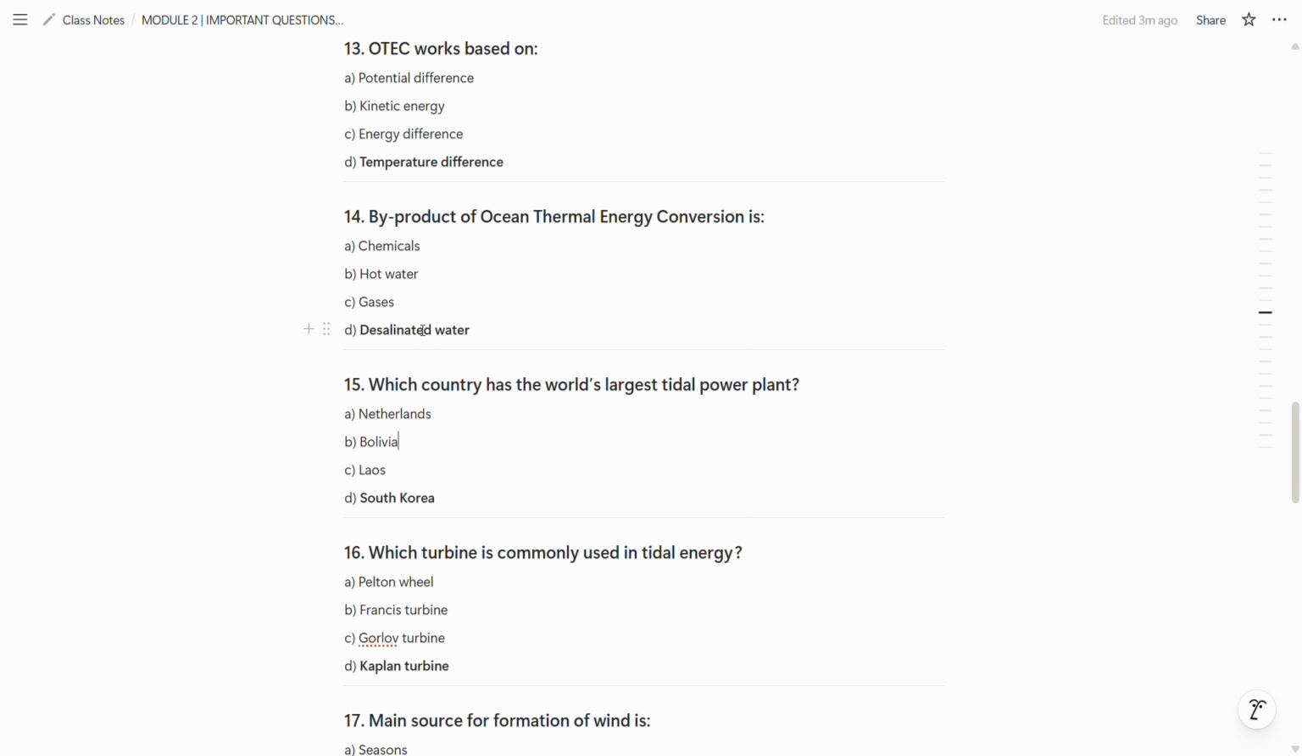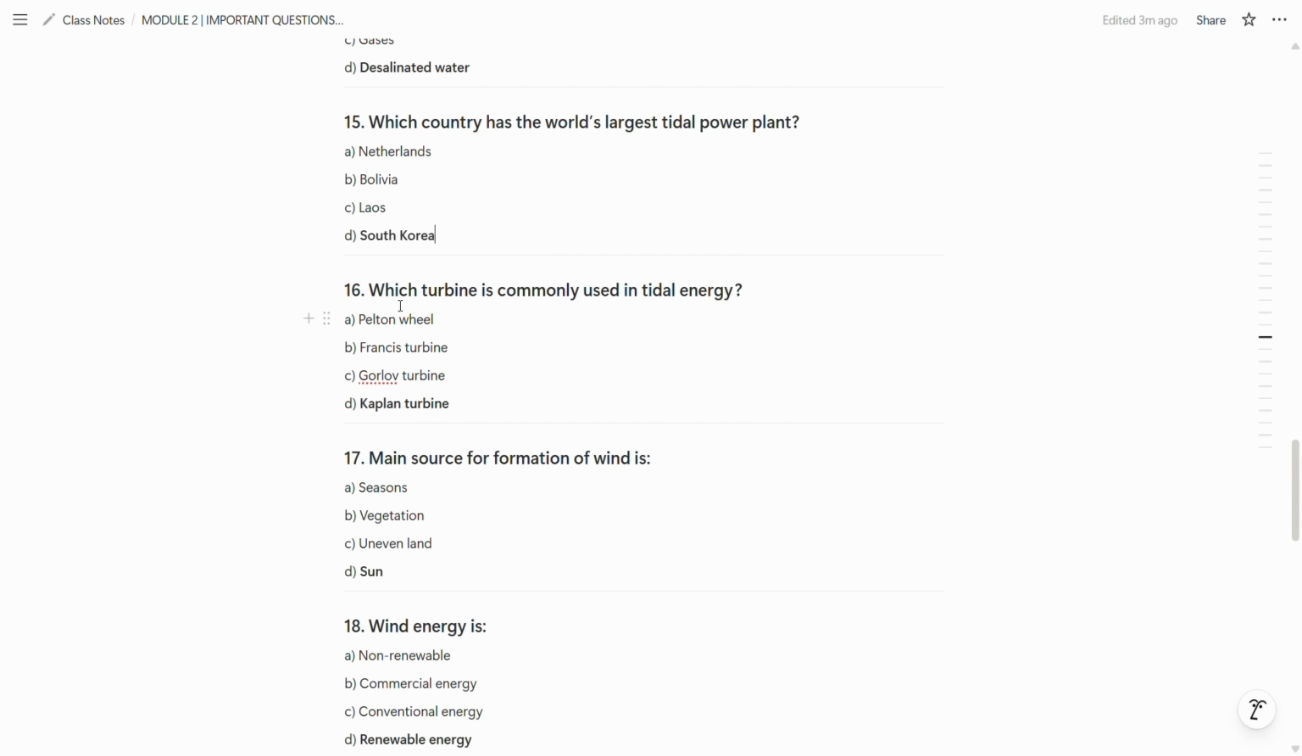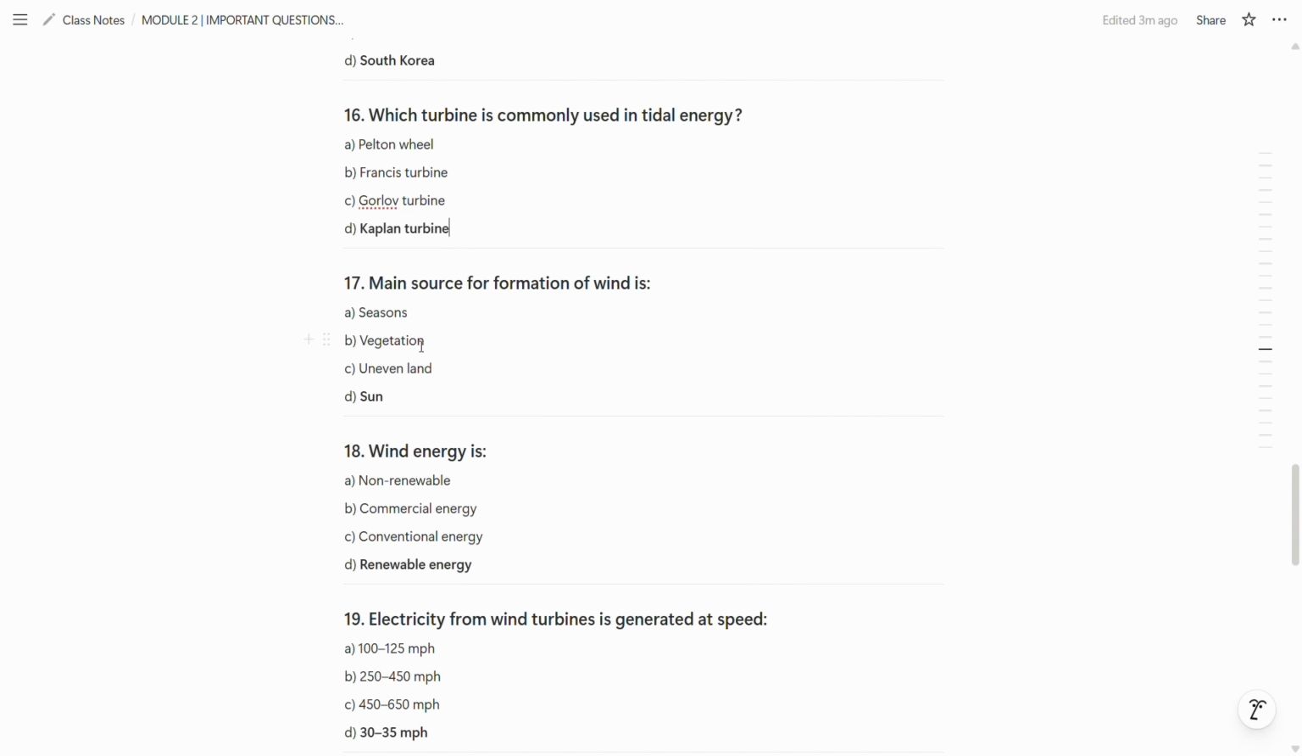So this is the byproduct. Now moving towards the 15th one, which country has the world's largest tidal power plant? It is South Korea. So D option is the correct. Now in the 16th one, which turbine is commonly used in tidal energy? Kaplan turbine is used. So D option is the correct answer.